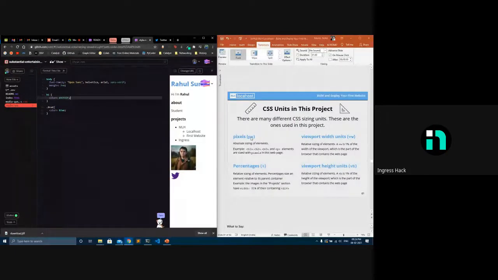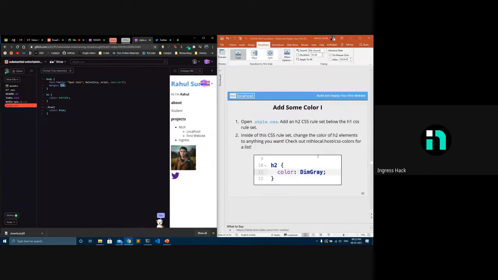So yeah, in CSS there are pixels. You can add px. Like here it's 3 VW. VW means viewport width units. Before I told you, viewport is the display size of your computer. So it makes it responsive based on your display size. You just define the units. Pixels are not based on anything. You can give 10 pixels, and it just moves 10 pixels to the right. Then percentage, it moves 10 percent of your entire page to the right. And heights, based on your height, will change. So yeah, that's pretty much it.